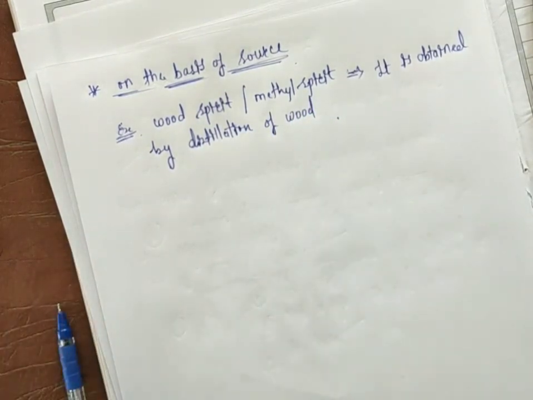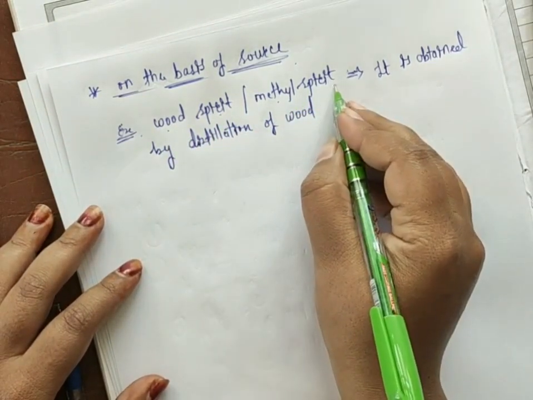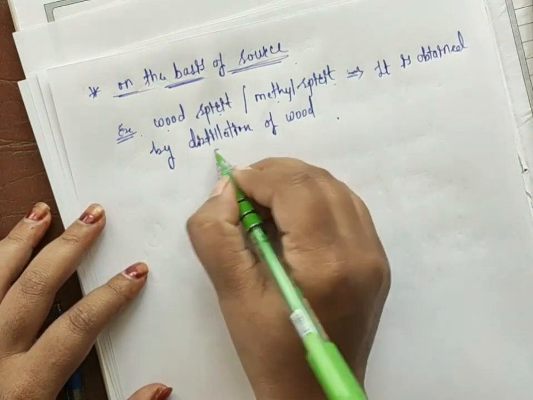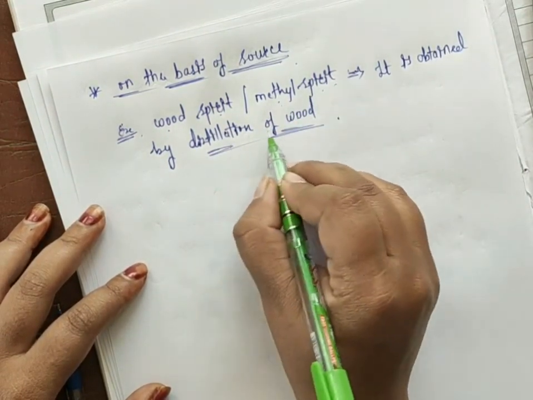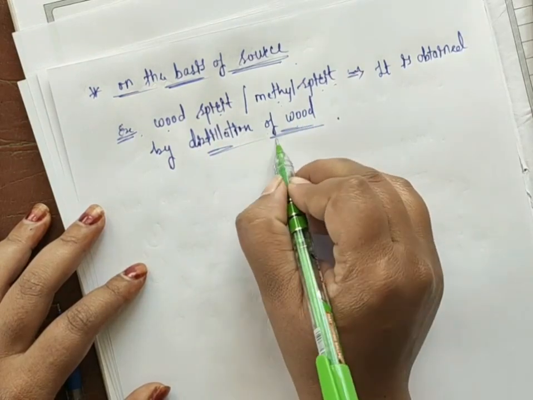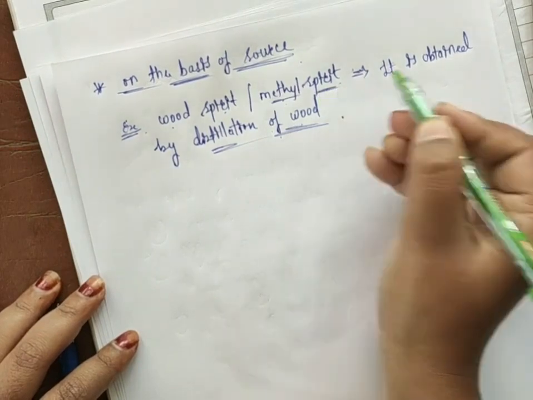Okay, so for the distillation of wood I'm going to get one organic compound, that is wood spirit or methyl spirit. So the source of the methyl spirit will be the distillation of wood. What is the source for the methyl spirit? The distillation of wood. Using this source, they gave a particular organic compound name, which is methyl spirit.